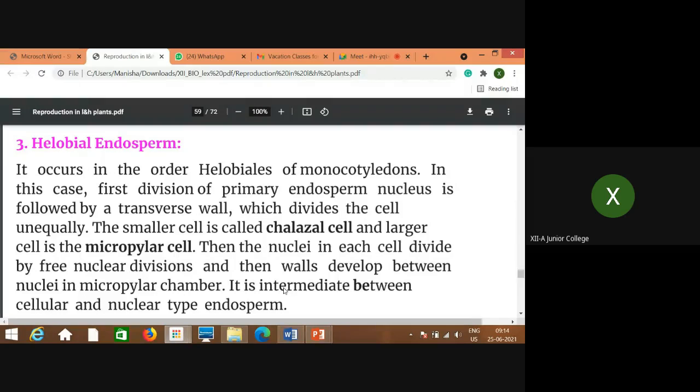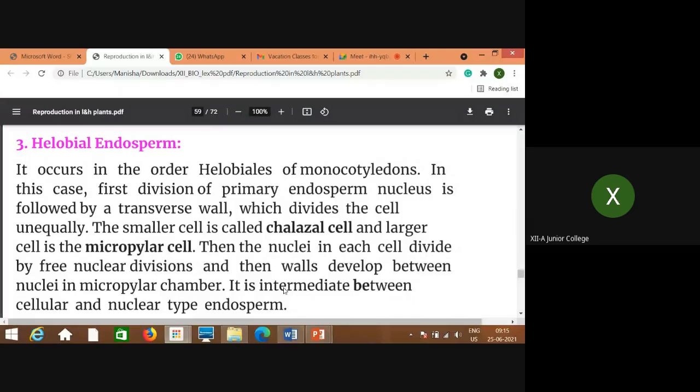Then the nuclei in each cell divide by free nuclear divisions, and then walls develop between nuclei in the micropylar chamber. That means the smaller one, towards the chalazal end, divides again mitotically with free nuclear divisions, like the first type, nuclear type of endosperm.